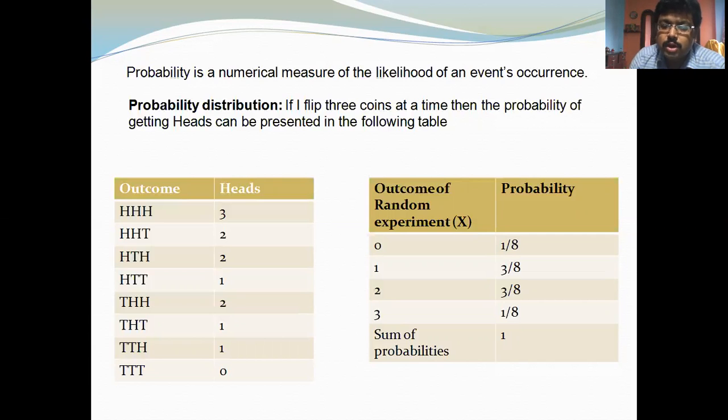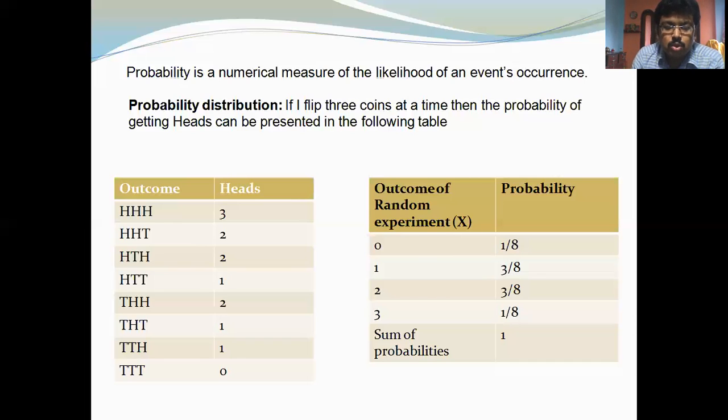So with an example I try to clarify what probability is. If you flip three coins at a time, then the random variable is the number of heads, the number of occurring heads.